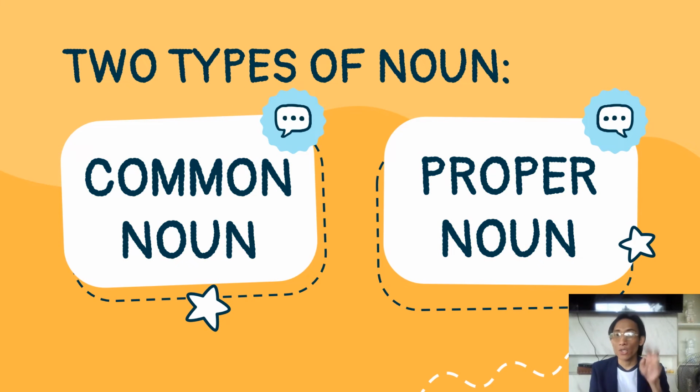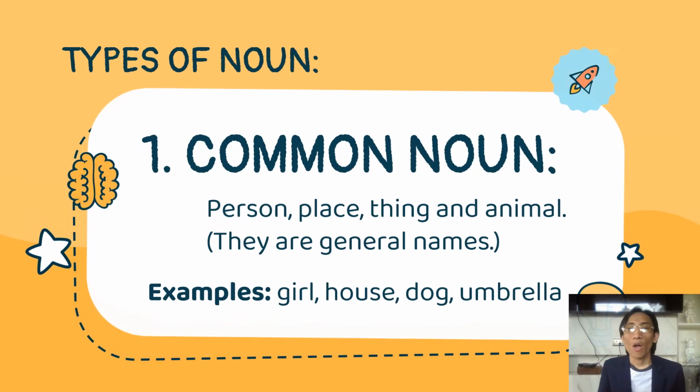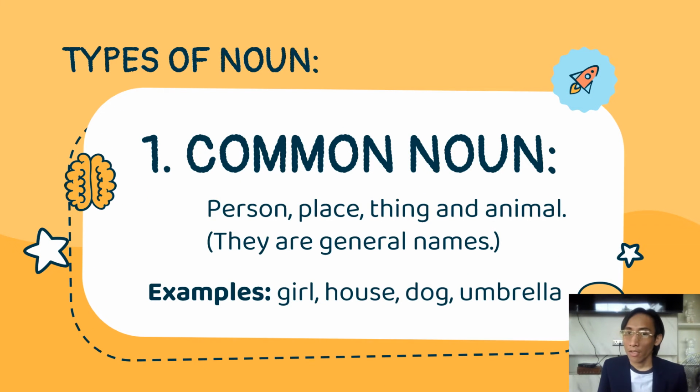We have two types of noun: the common noun and the proper noun. Common nouns are the general names of a person, a place, a thing, and an animal.